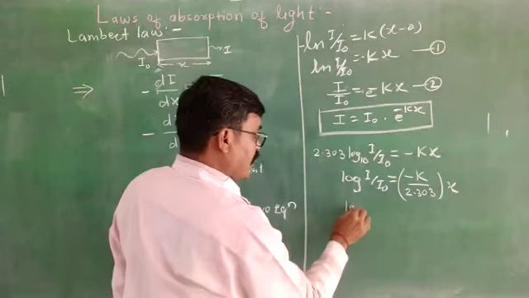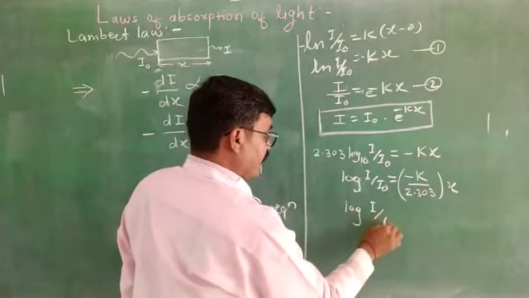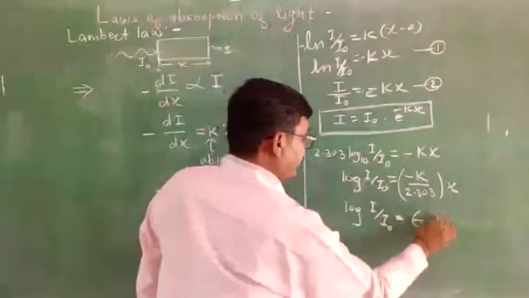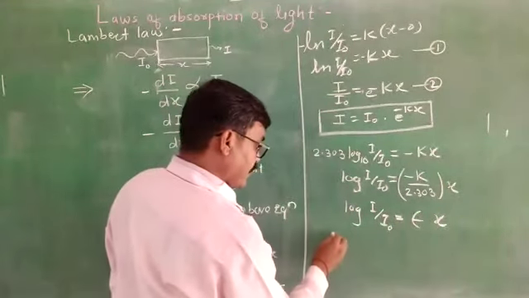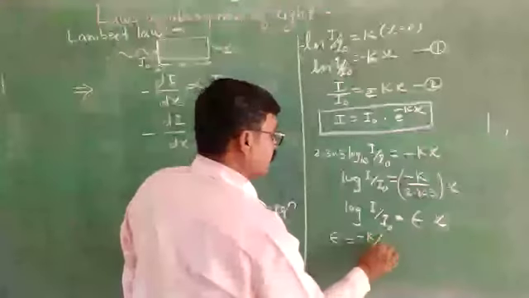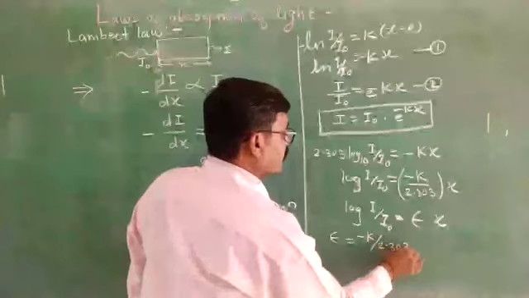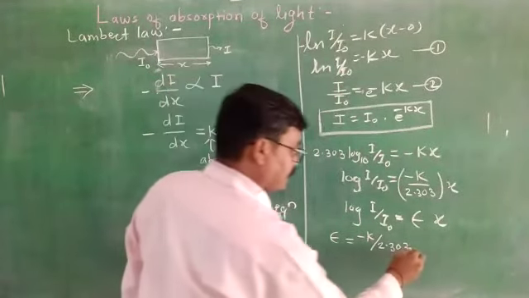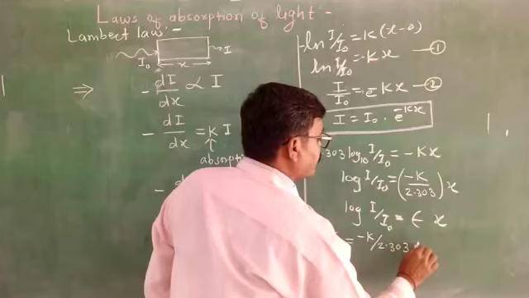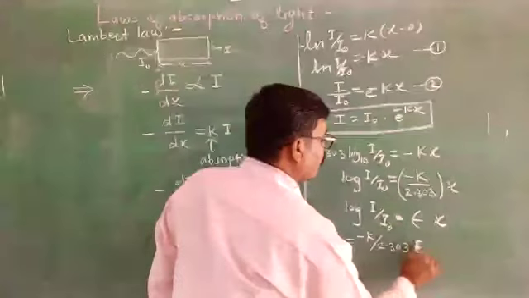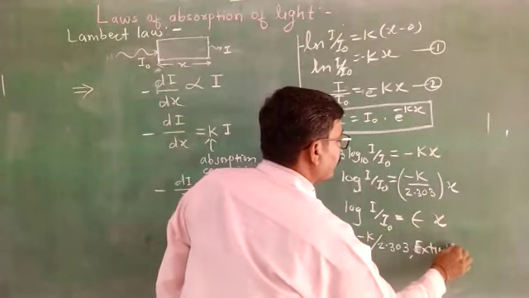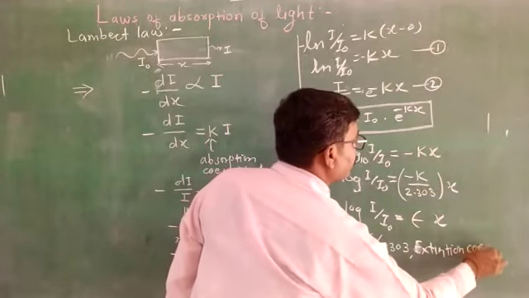That is, log of I upon I0 is equal to epsilon x. Here, this epsilon is equal to minus k upon 2.303, and this epsilon is called the extinction coefficient. What is it called? Extinction coefficient.